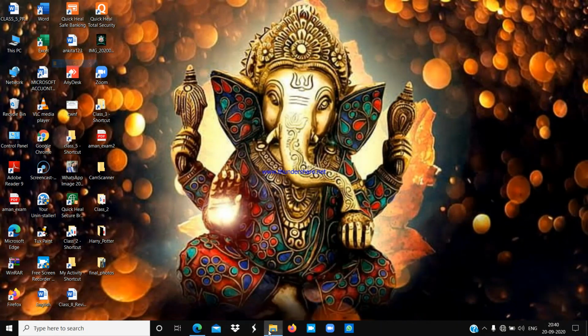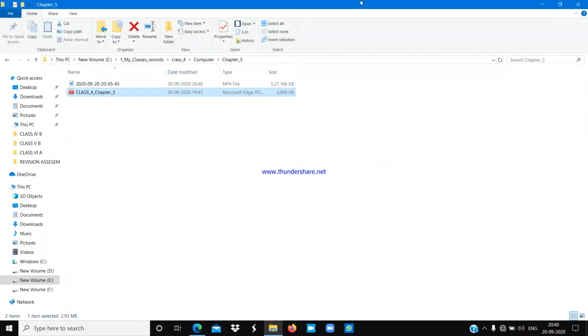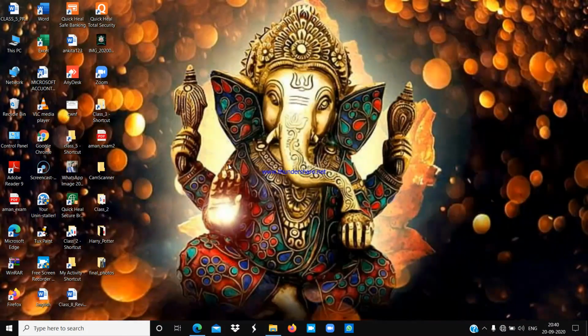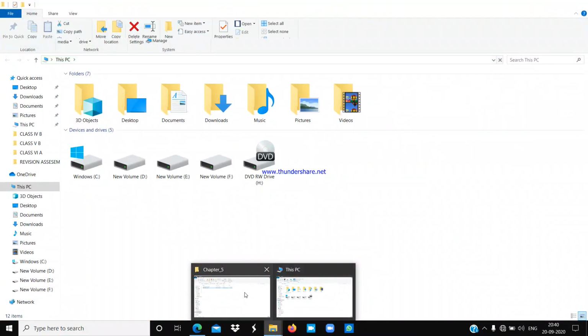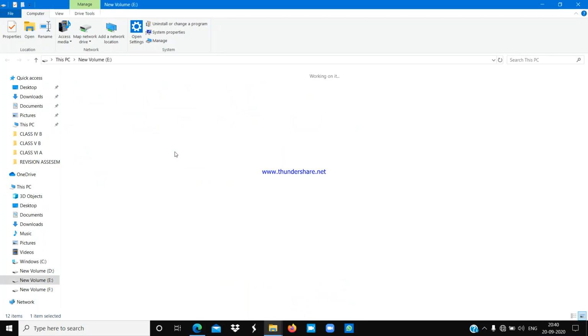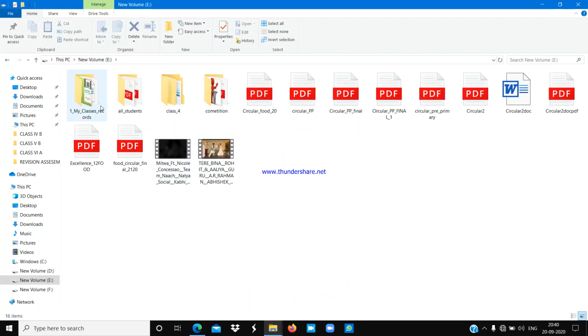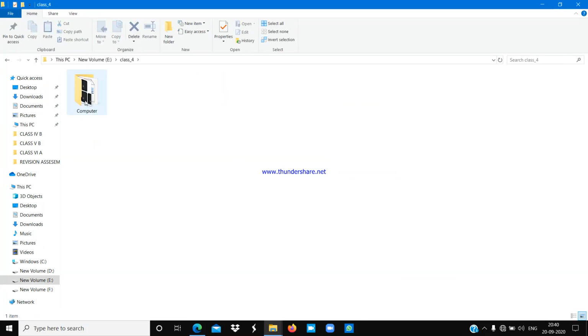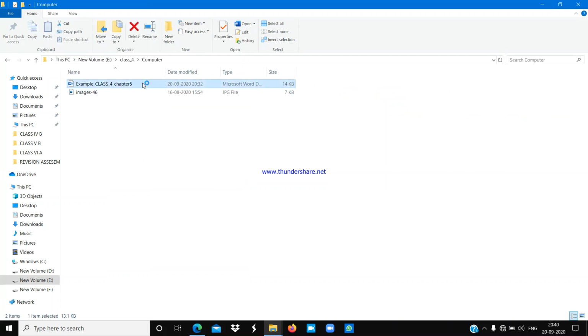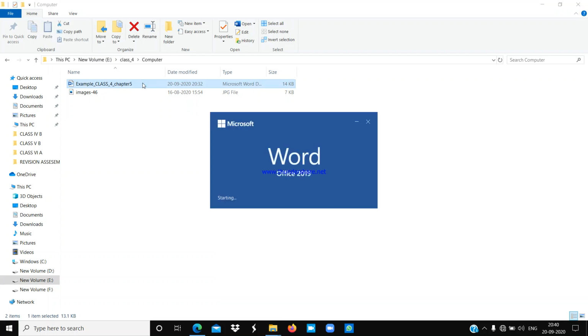There is another way to close your file. I will show you. First I have to open my file again. This is our file, example class 4. So first I have to open this file. It is opening.